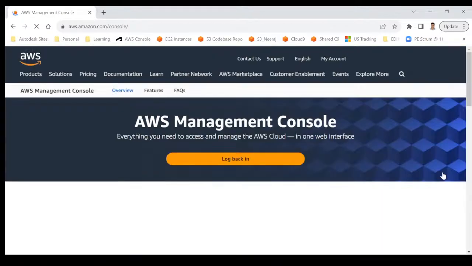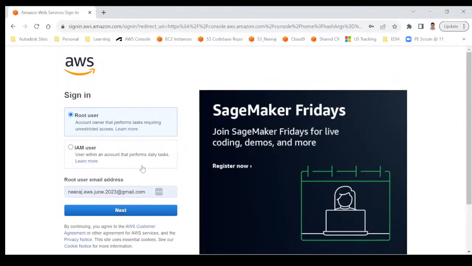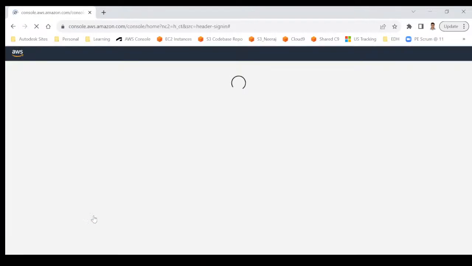And now I will log in with my IAM user. There was a username, if you remember, IAM Neeraj. I will log in with that user. So I will log in as IAM user, IAM Neeraj. Next, sign in.